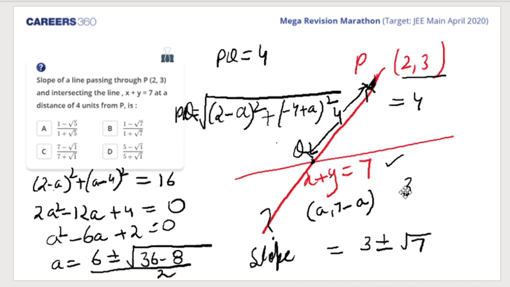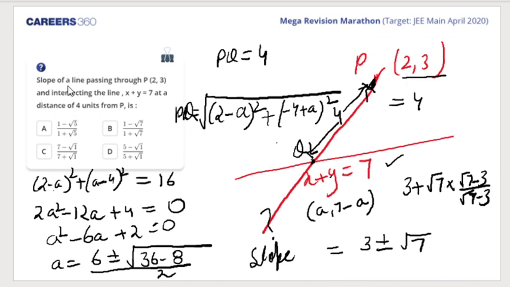So if I take the one slope as 3 plus root 7 and I rationalize it, then what do I get? Root 7 minus 3 upon root 7 minus 3. So what do we get? 7 minus, 3 plus root 7 and 3 minus root 7 we are getting.